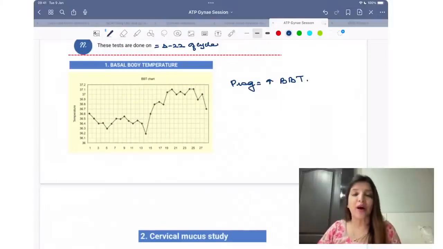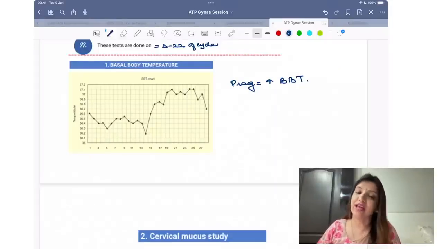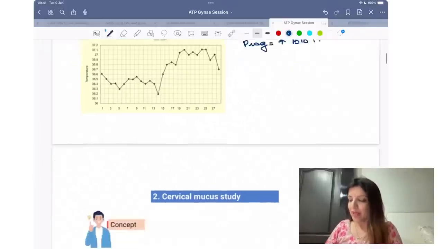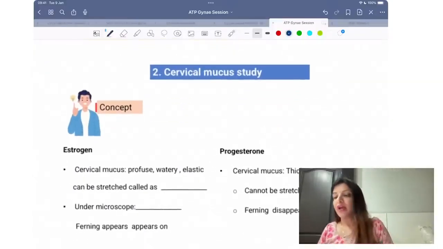Right? That is why अगर आप any female around the mid cycle, if her basal body temperature increases, it means that she is ovulating. If her basal body temperature doesn't increase, that means she is having anovulatory cycles. Number one. Number two test is cervical mucus study.